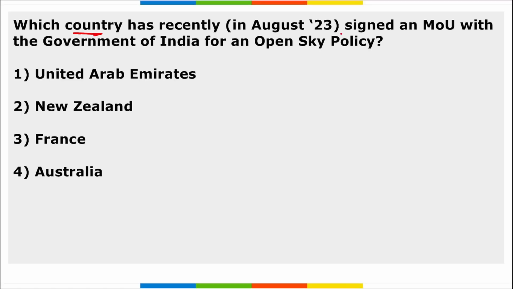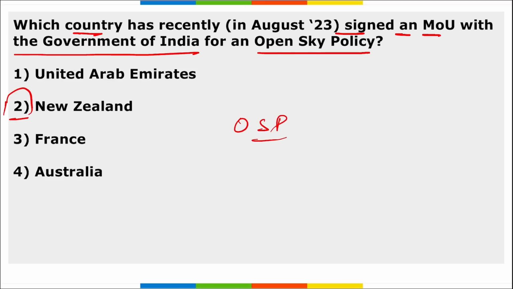Next, which country has recently signed a memorandum of understanding with the government of India for an open sky policy? It is New Zealand. The memorandum of understanding between the government of India and New Zealand was signed for an open sky policy that will allow more flights between the two countries. For example, from New Delhi, Bangalore, Mumbai, Chennai, Hyderabad, Kolkata, more flights will be going to the cities of New Zealand.